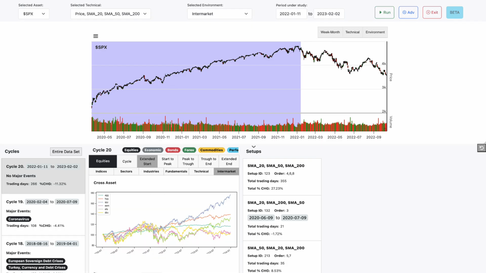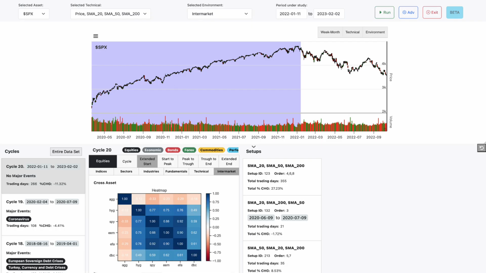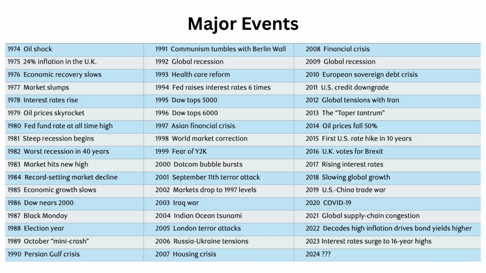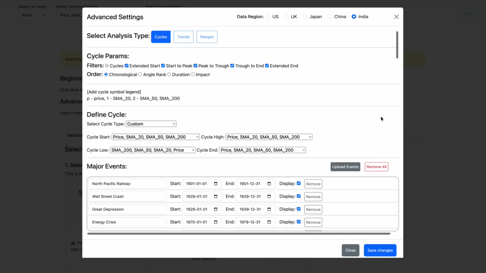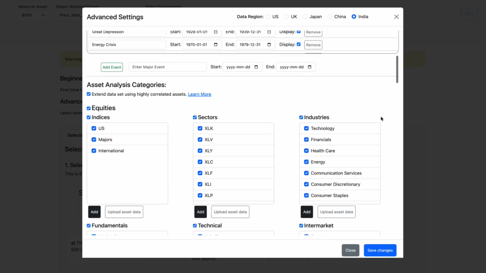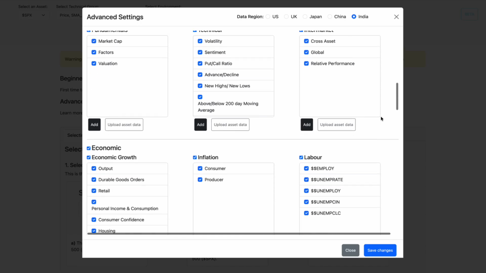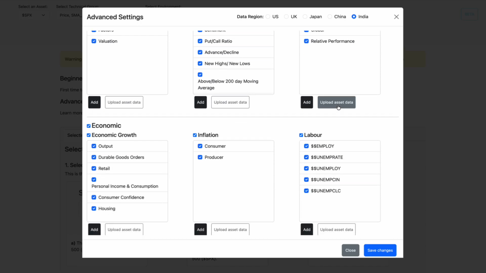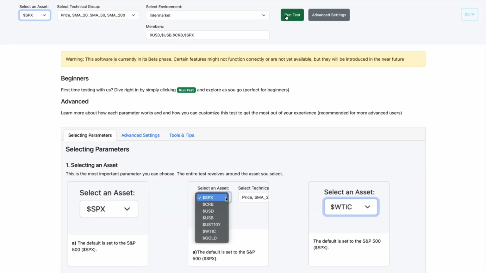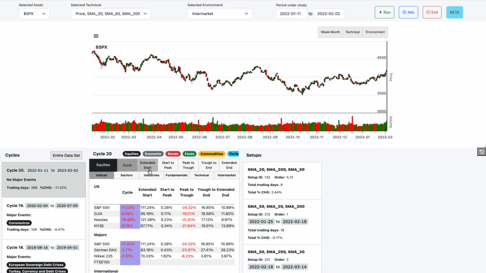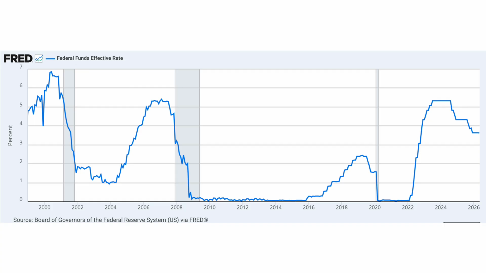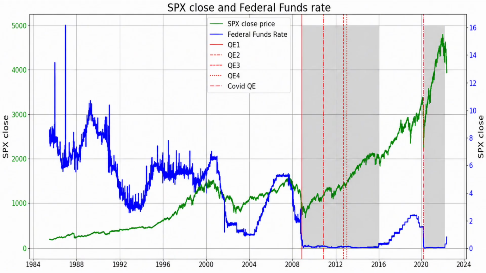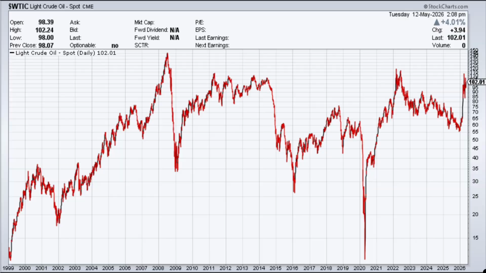Once launched, you'll be able to customize every aspect of this test, from the events displayed during each cycle to the specific assets and cycles you want to include. And if we don't have the asset you're looking to analyze, you'll be able to upload your own data and run the test seamlessly. You've seen what this tool looks like with the S&P 500. Now imagine running this same test using the Fed funds rate, analyzing the effects of the Fed's tightening and easing cycles on global assets, or oil.